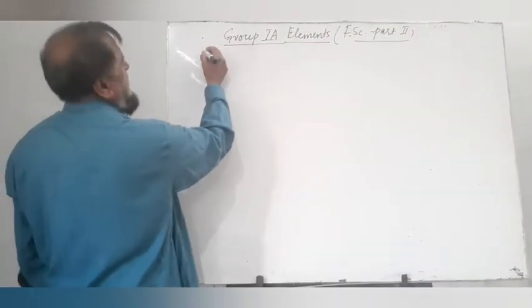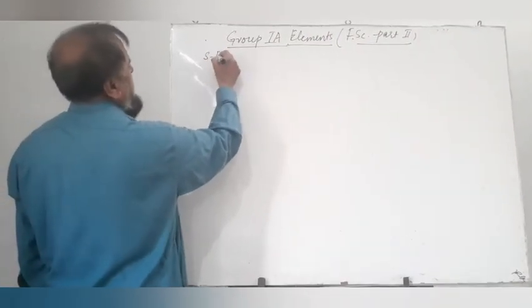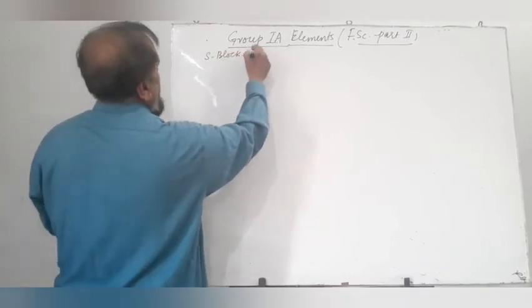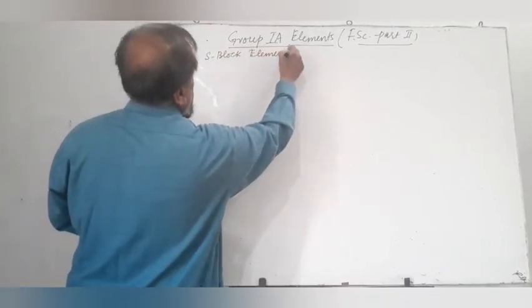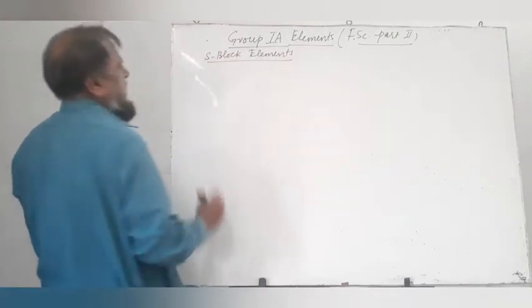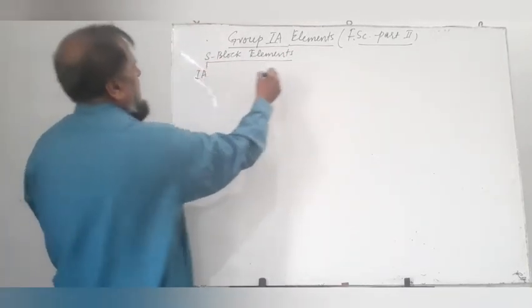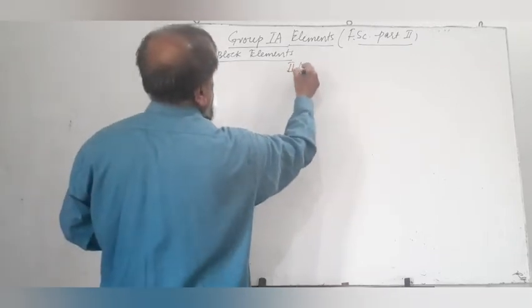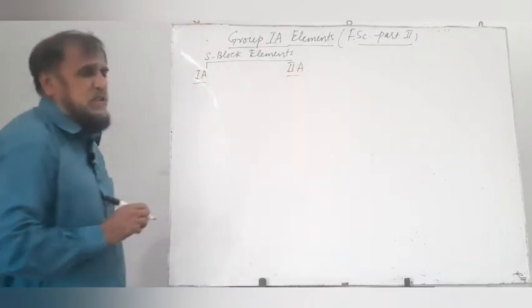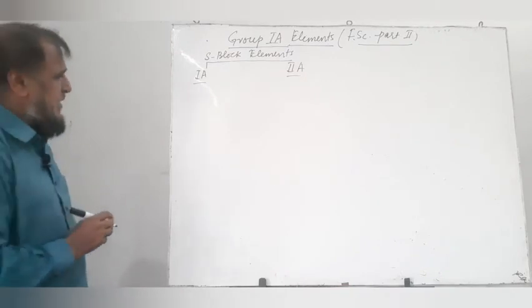We had already discussed that S block elements comprise of two groups, group 1A and group 2A, and we already know that groups are vertical columns of elements.